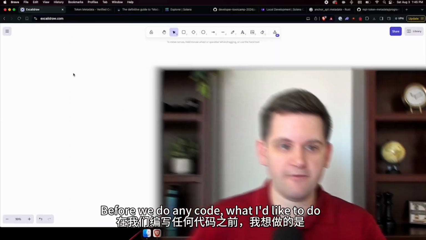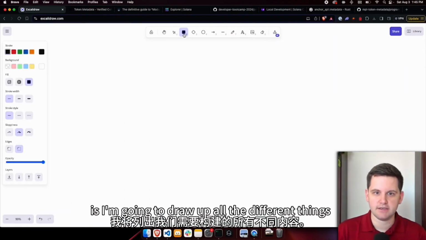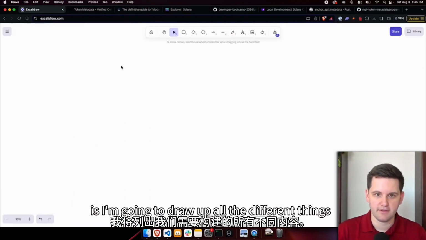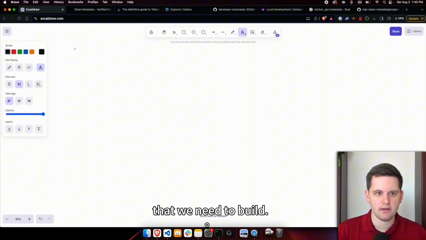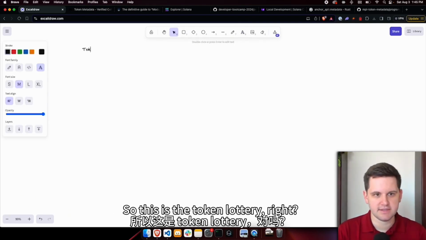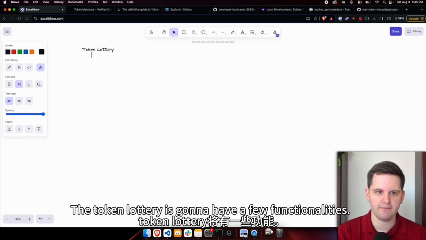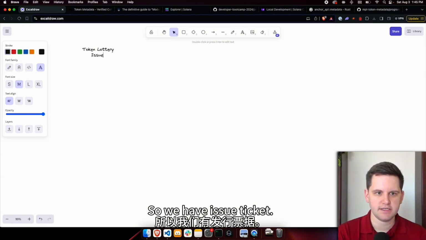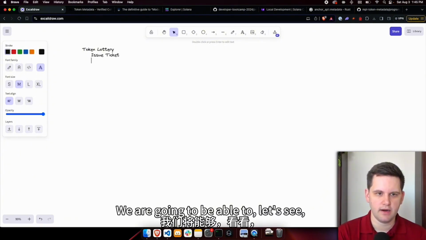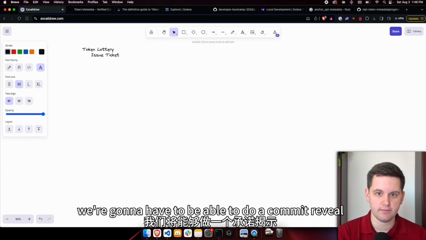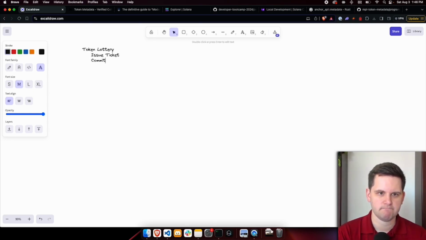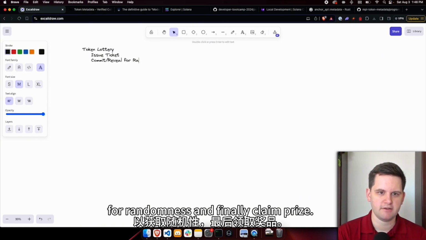So let's get started. Before we do any code, I'm going to draw up all the different things that we need to build. So we're going to design our program. This is the token lottery, right? The token lottery is going to have a few functionalities. So we have issue ticket. We're going to have to be able to do a commit reveal for randomness, and finally claim prize.